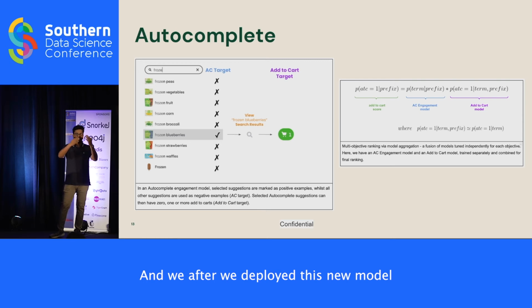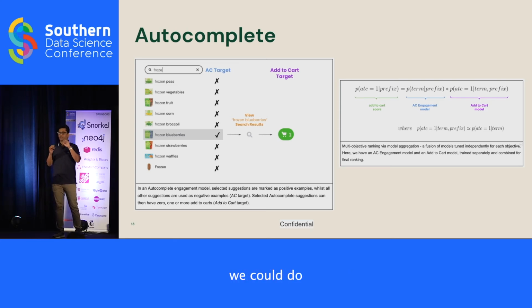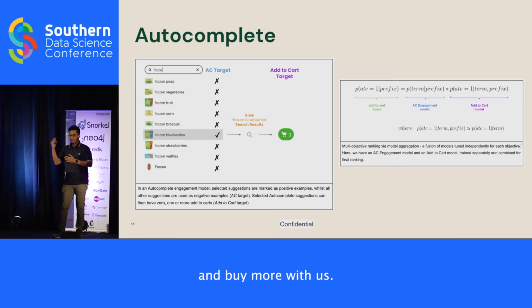After we deployed this new model into production, we saw fantastic results. We were like, you know what? All of our theories were right. We could influence the user to efficiently finish their search, but at the same time, we could also influence the user to increase their basket sizes and buy more with us.